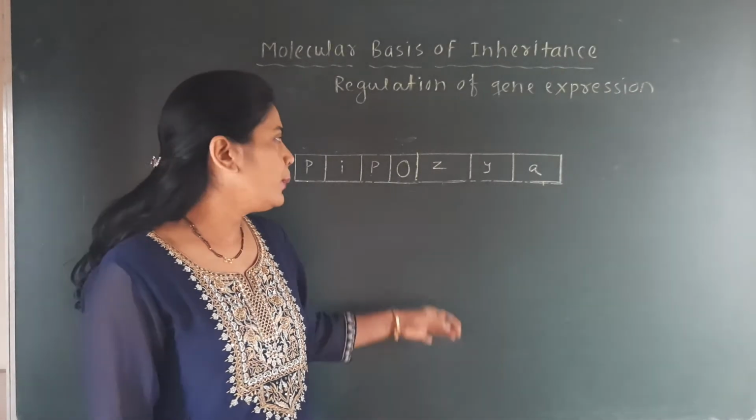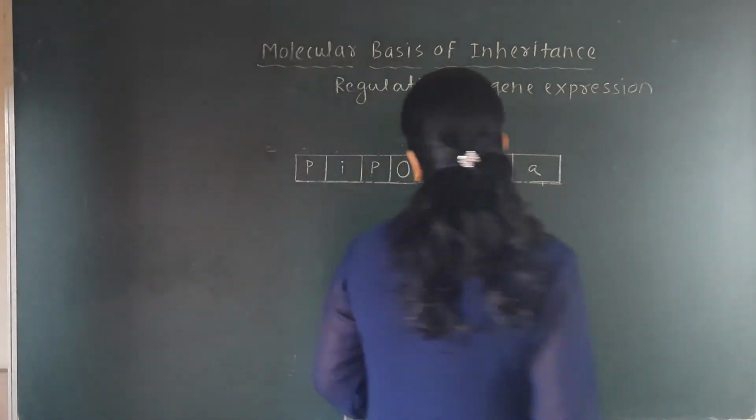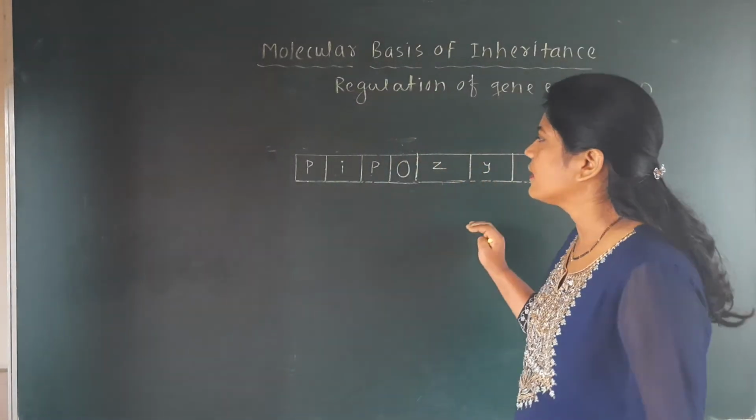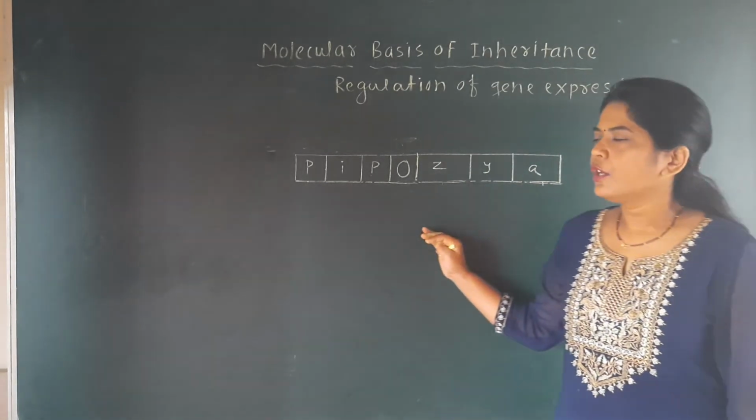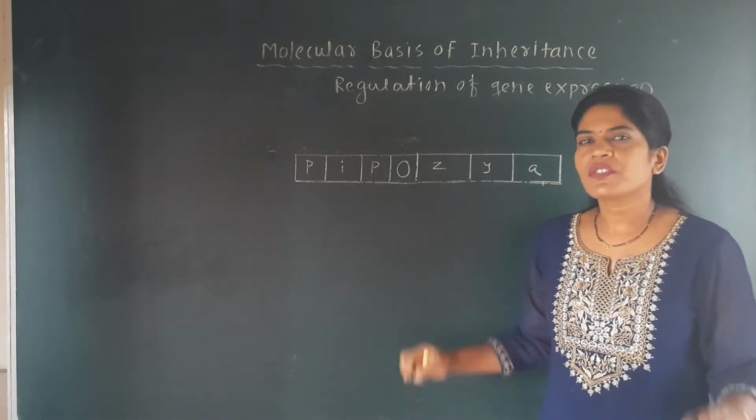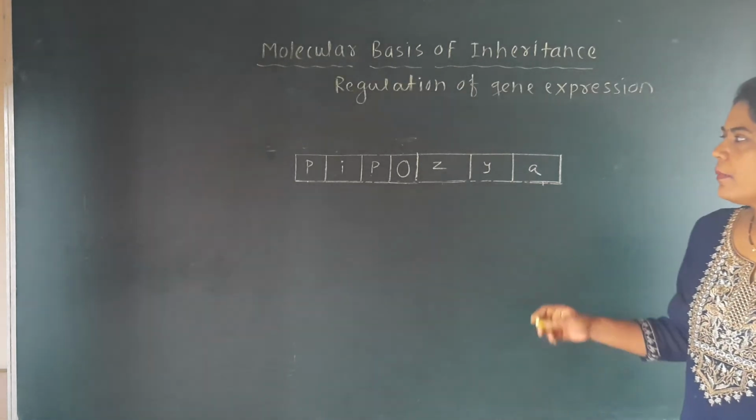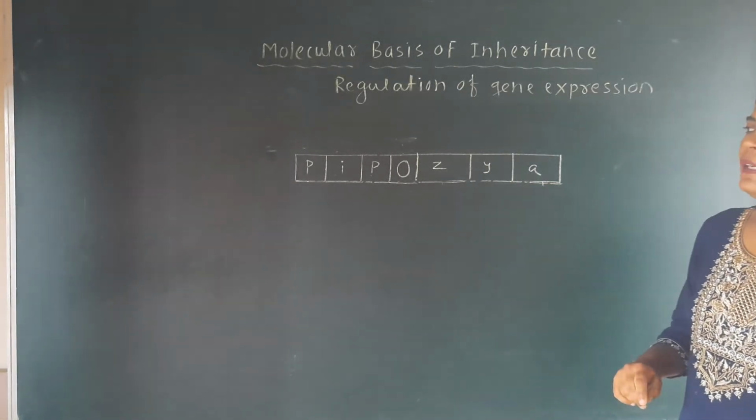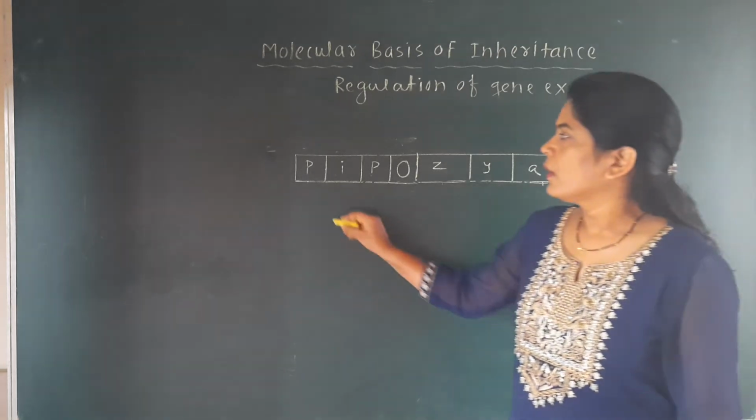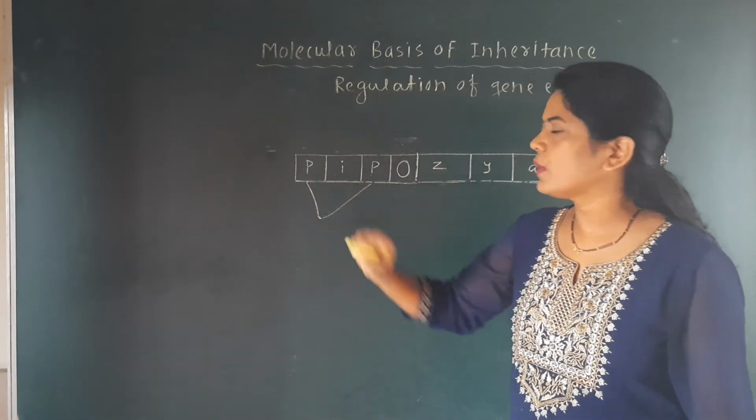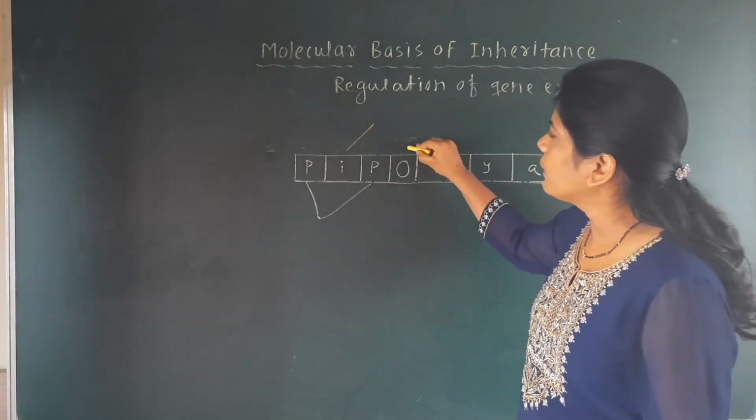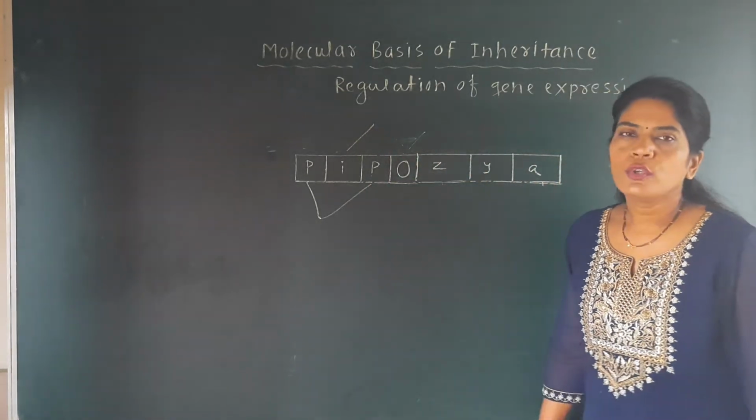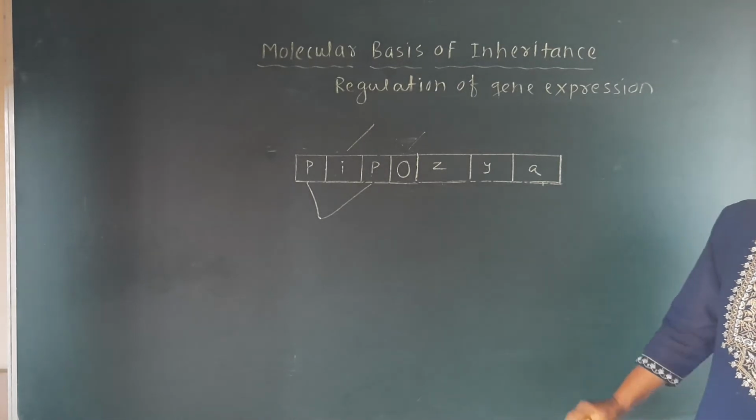If you understand this model very well, then and only then can you understand how this gene can be operated. The second point is that you should know the structure of this operon. That means this operon has three sites. One is called the promoter site, another is called the regulator site, and the third is called the operator site. You should know the role of each site.